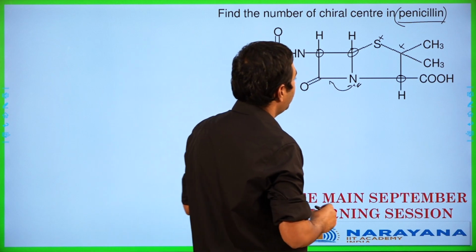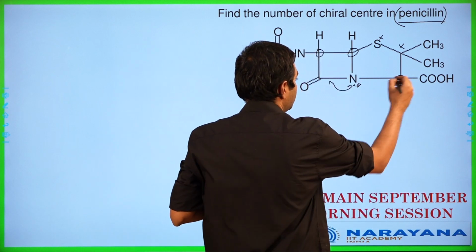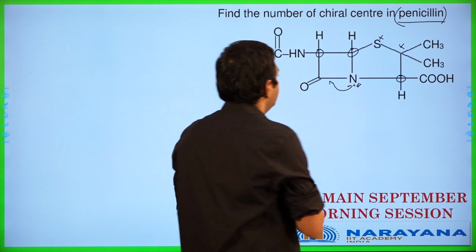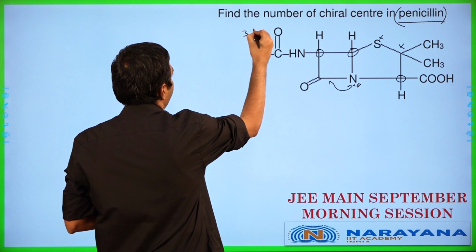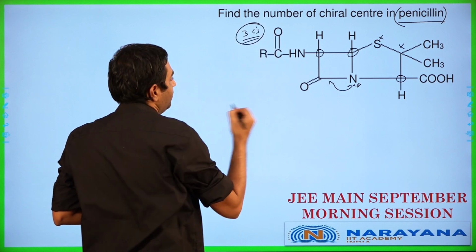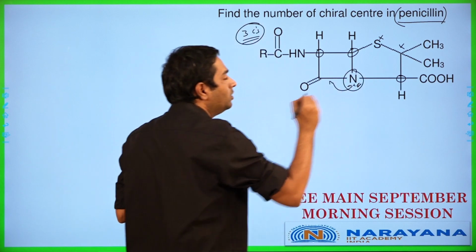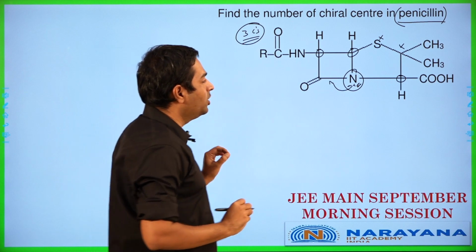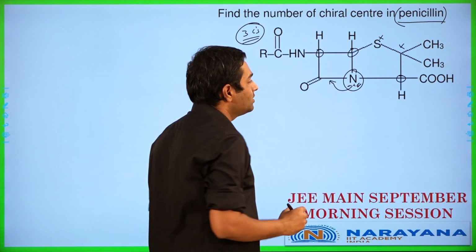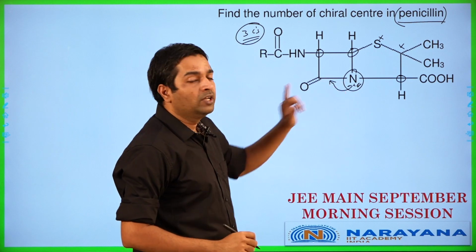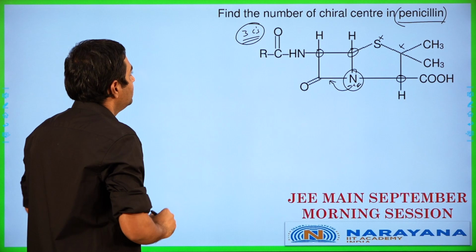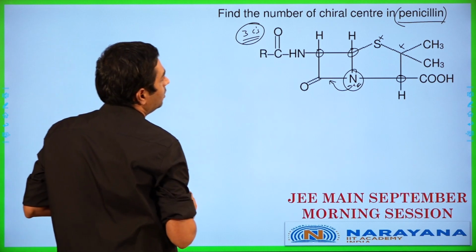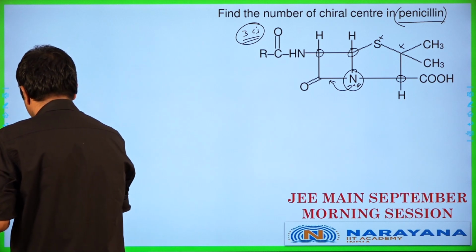So finding the number of chiral centers here, we have this as a structure: this is one of them, this is one of them, this is one of them. So we end up having 3 locations applicable in this case. We have 3 carbons which are going to be chiral. If we have to include the nitrogen also, this particular nitrogen is going to be an ambiguous location. Why is it ambiguous? Because it's going to be in resonance with the C=O. So it is not going to be considered as a chiral location. This is going to be the question for penicillin, number of chiral centers. Let's get to the next one.